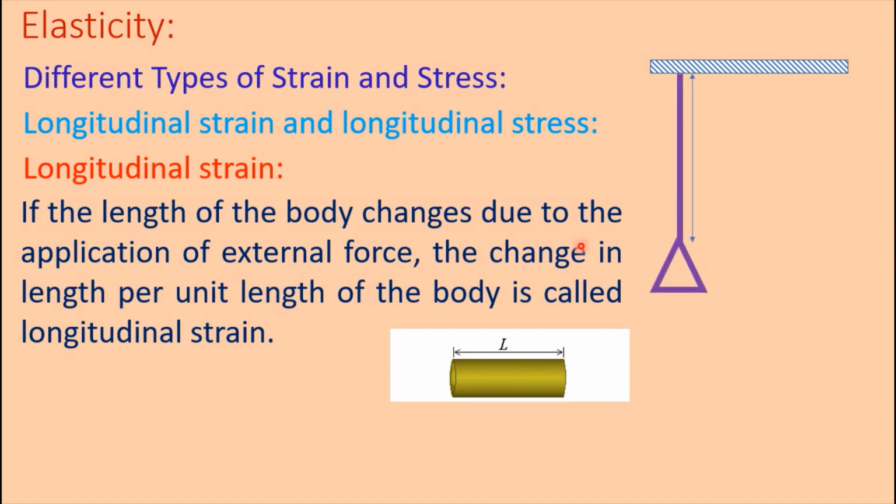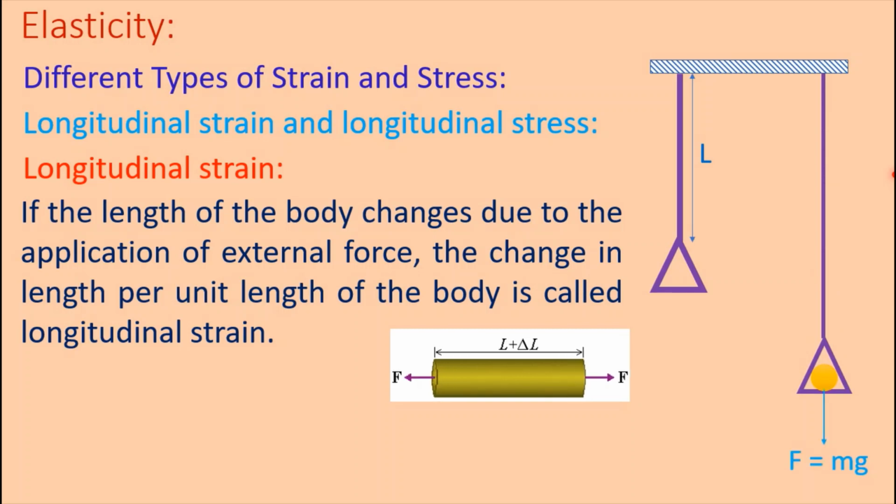Here, the initial length of the wire is L. When a load is applied, the length of the wire becomes L plus small l. That is, the increase in length is small l. Here the initial length is capital L and the increased length is small l. That is, the total length is now L plus small l. Here the length is increased by the application of this force F equal to mg.